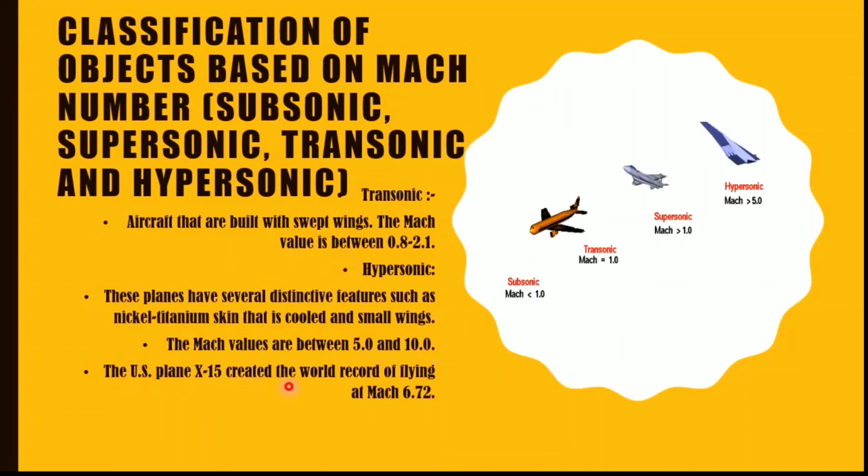The US plane X-15 created the world record of flying at Mach 6.72. Okay, so hypersonic planes have several distinctive features: a nickel titanium skin which is cooled, and small wings. You need to remember this one point. Second point, the Mach number is between 5.0 and 10.0. One of the highest records is that the US plane X-15 created a Mach number record of 6.72. You need to remember that. That's all for transonic and hypersonic.